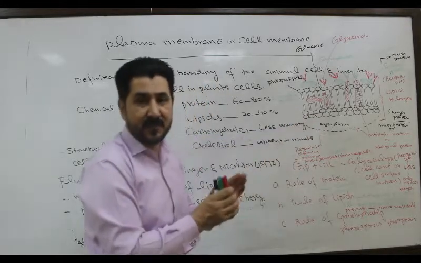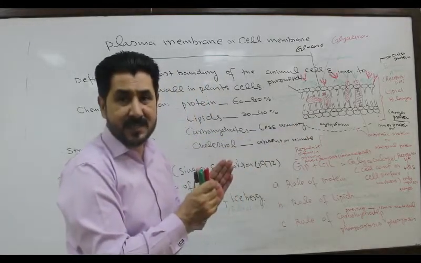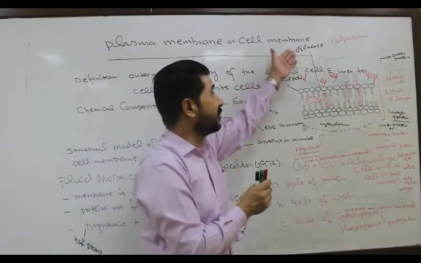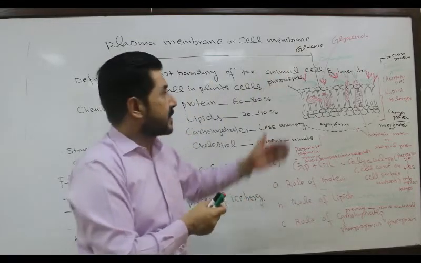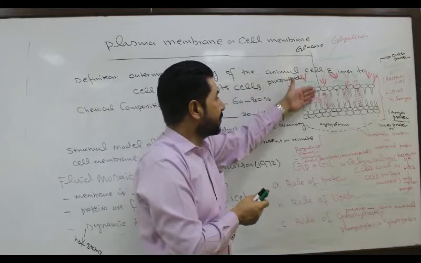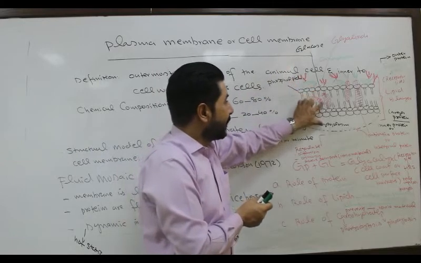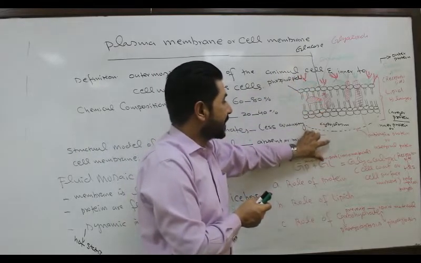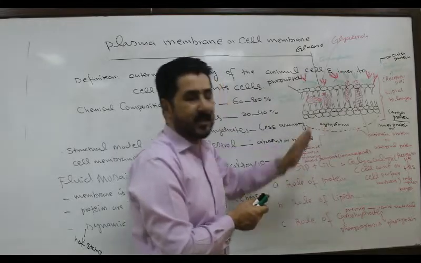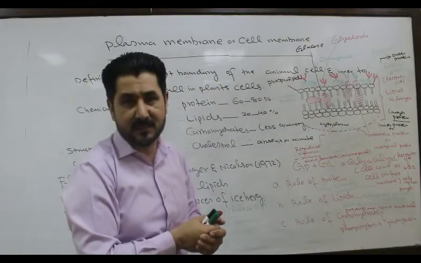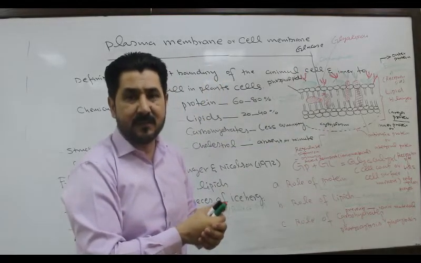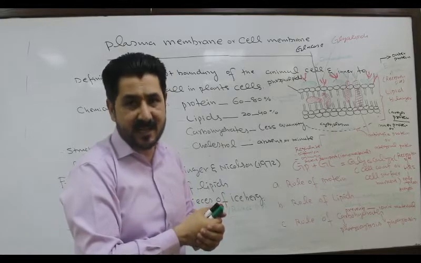But if there is a demand for the substance, for example, as I told you, if glucose is needed, glucose will pass through the cell membrane with the help of what? Permeases or channel or carrier protein and reach the cytoplasm to fulfill the demand of that metabolic activity. Otherwise not.